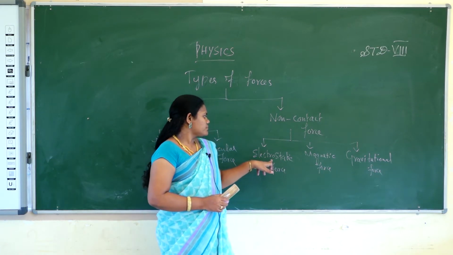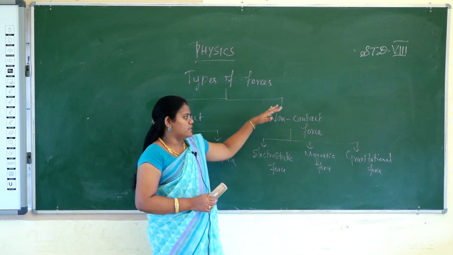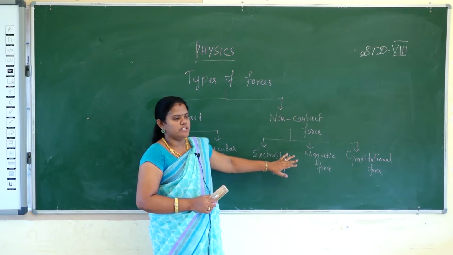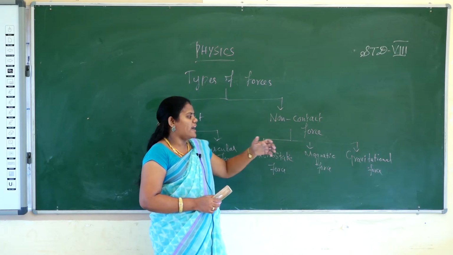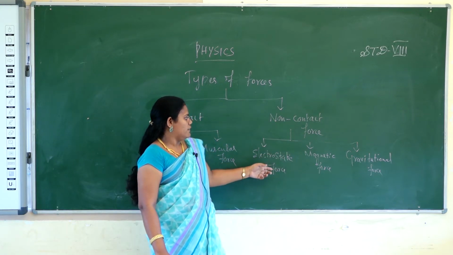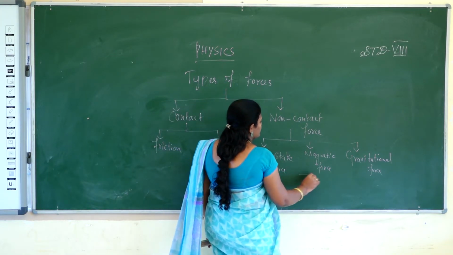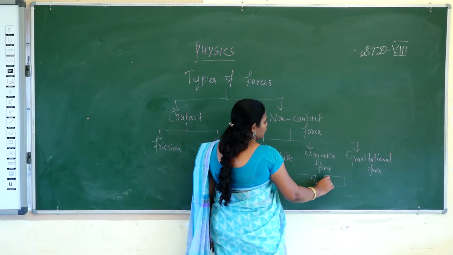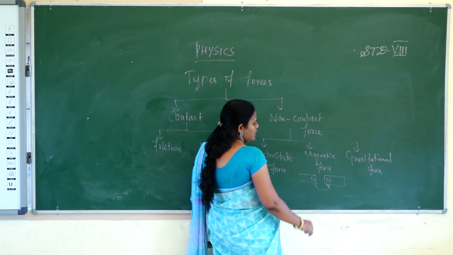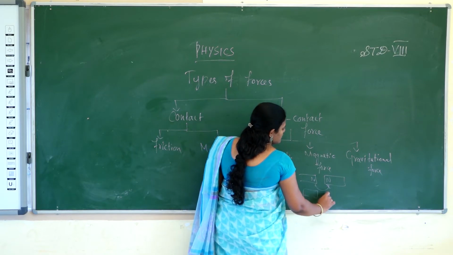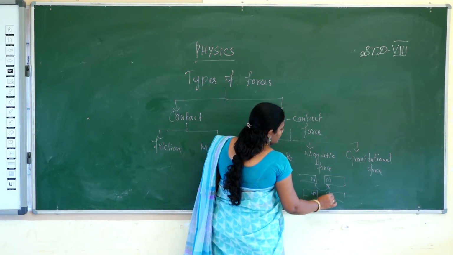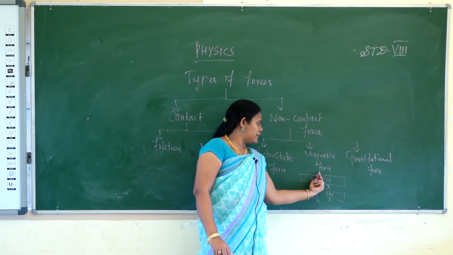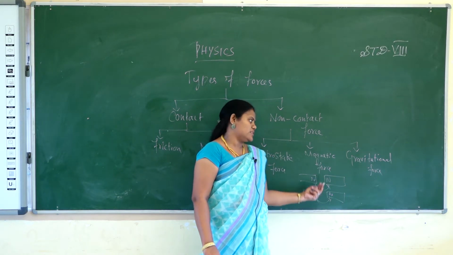You have to touch the TV screen after closing the monitor of the TV. You feel it attracts the hair on your hand, that is the electrostatic force. Then magnetic force. Two magnets will be brought close to one another. If they have the same pole, north and north, they will repel one another. If you bring the south and north poles, they will easily attract one another. So without contact, magnetic force is created. Attraction or repulsive force, that is the magnetic force.